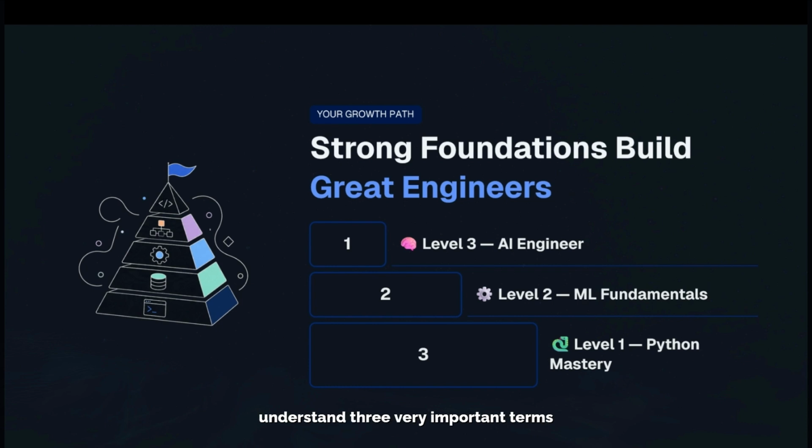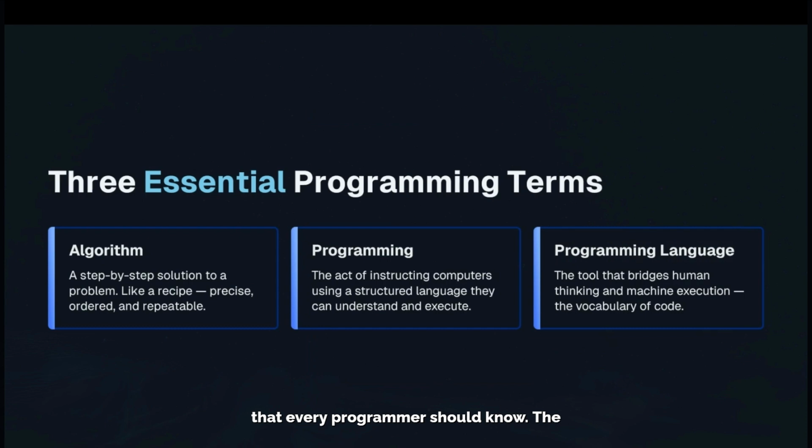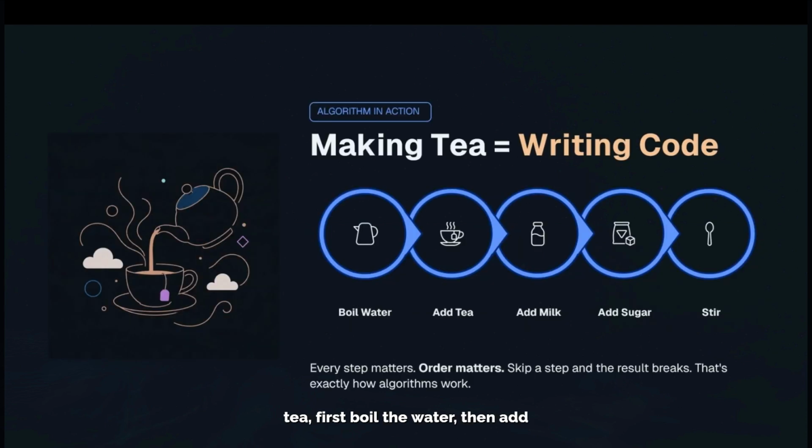Now let's understand three very important terms that every programmer should know. The first one is algorithm. An algorithm is simply a step-by-step procedure to solve any problem. For example, if you want to make a cup of tea, first boil the water, then add tea leaves, add milk and sugar, stir properly, and finally serve it. These steps together form an algorithm. Notice that we haven't written any code, we've only planned the solution.